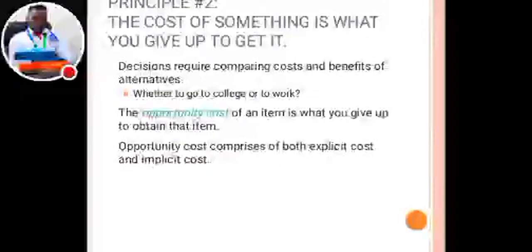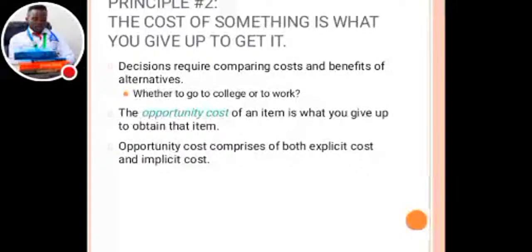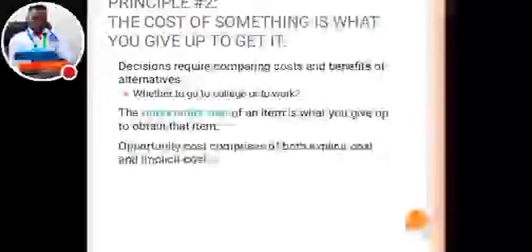Then from there, people make a decision whether to go to college or to work. So that's another question that has a lot of decisions to be made. The opportunity cost of an item is what you give up to obtain that item. Yes, so the opportunity cost of that item is what you usually give up to get that item.